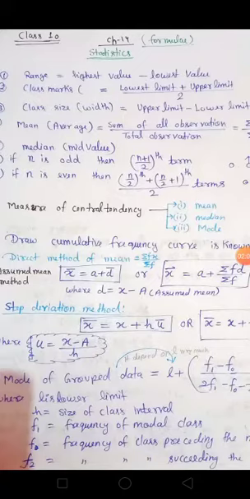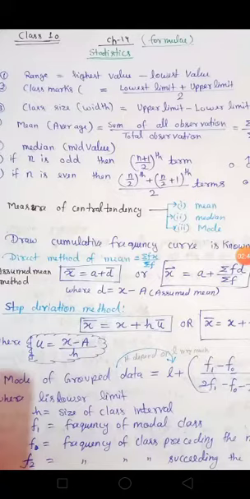Similarly, frequency denotes how many times an event happens. Suppose in the data 1 comes 4 times, so we write the frequency of 1 is 4. Now range. We can find the range in our data. We have to identify the highest value and the lowest value in the data. The highest value minus the lowest value gives the range.